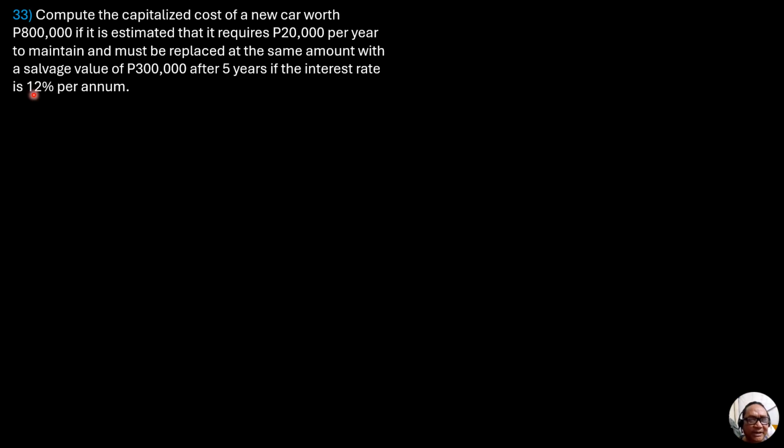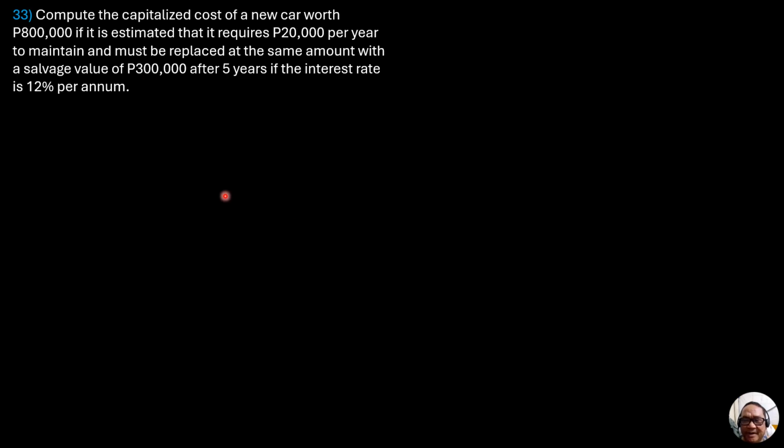So I is 0.12. First cost is 800,000 pesos, and this is also the replacement cost as specified here. The annual operations and maintenance cost is 20,000 pesos, and the salvage value is 300,000 pesos.